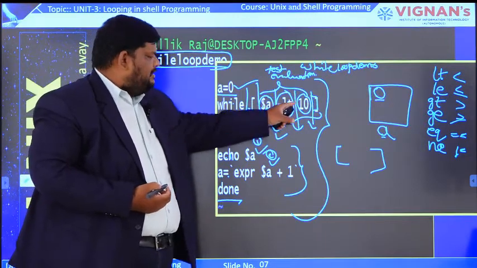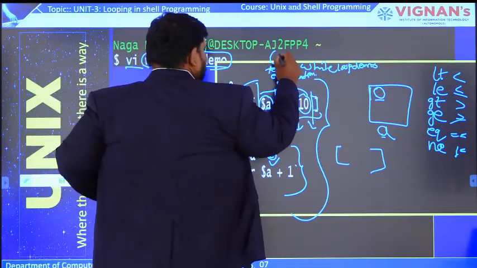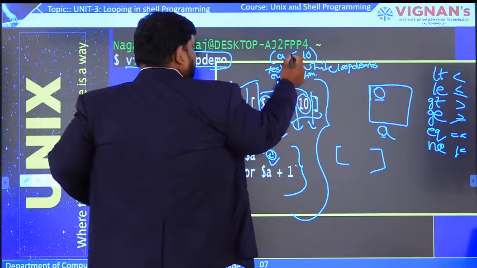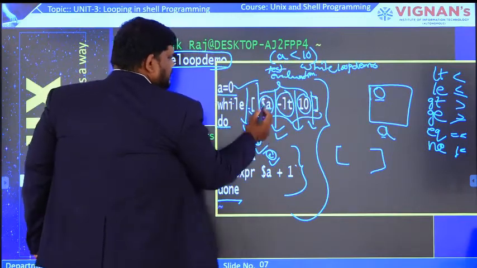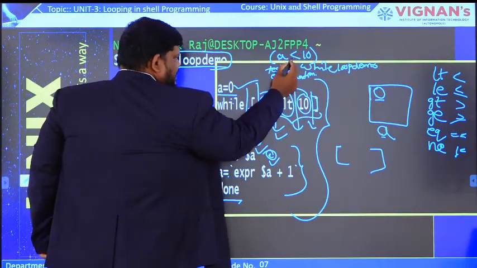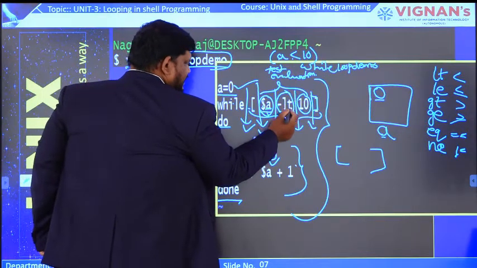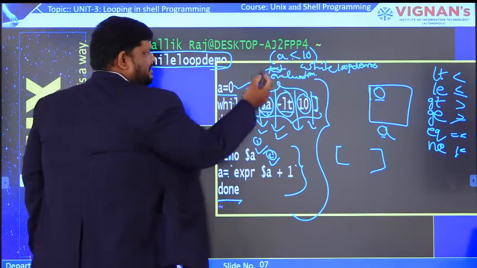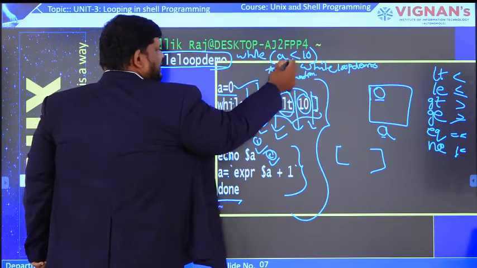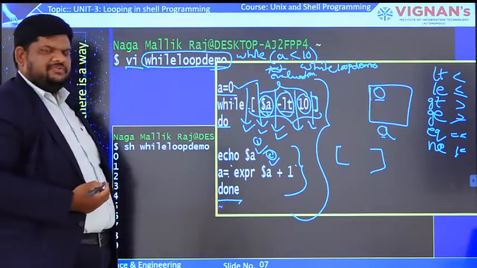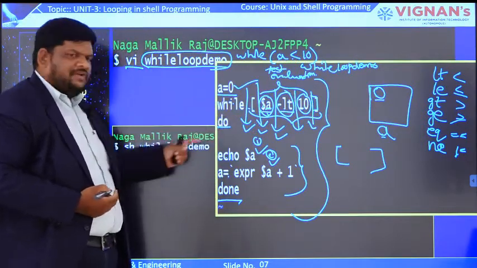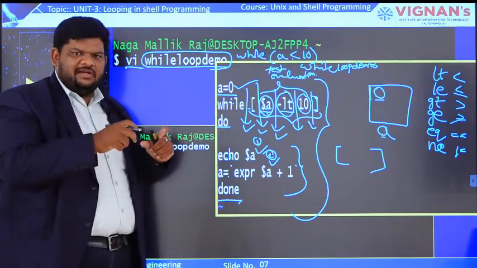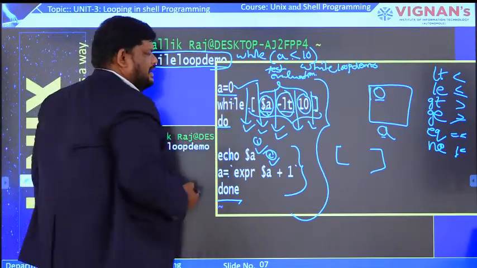$A less than 10. Symbolically this is the meaning, A less than 10. For this, in Unix we write $A, then less than within a hyphen symbol, LT, nothing but less than, and directly we write the value 10. In other languages like C, the syntax is while A less than 10, whereas in Unix we have to write like this. So within the test evaluation syntax we have to write that condition. Here the condition is A less than 10.